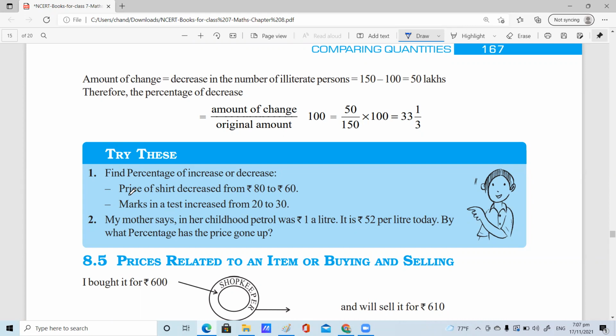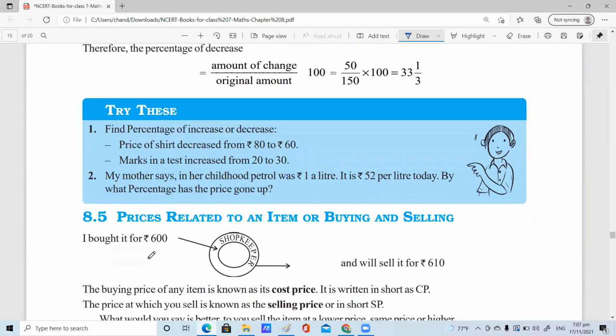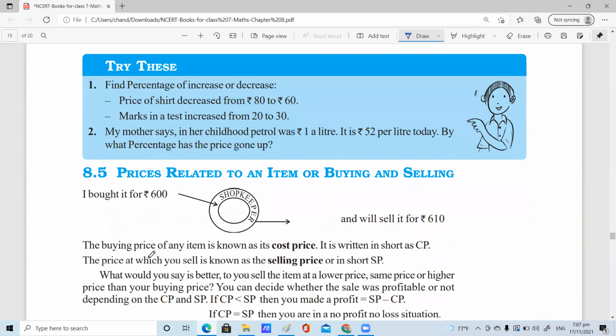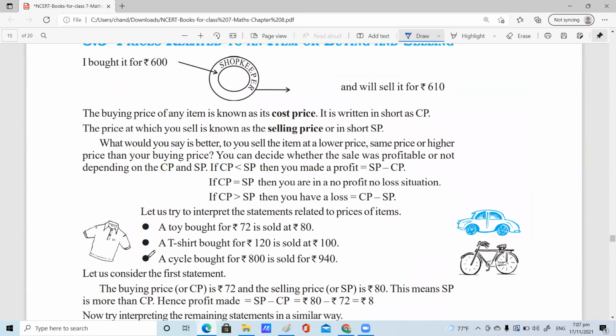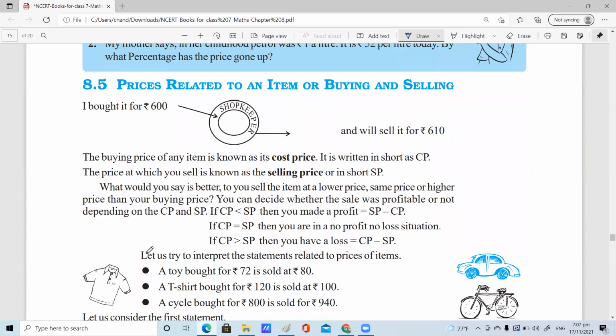We'll meet in the next class, children. Please try such questions on increase percent or decrease percent. Next class we will go with cost price. What is cost price? What is selling price? When will you get profit? When will you get loss? And the profit percent and loss percent.